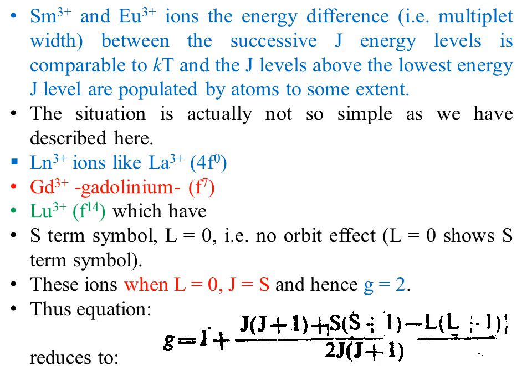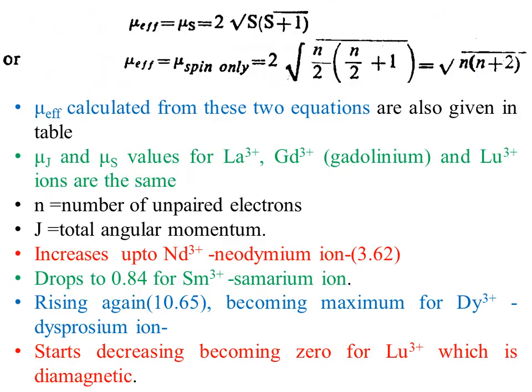These three ions have S term symbols and their total orbital angular momentum is 0, that is, no orbital effect. For these ions, when L is equal to 0, J is equal to S, hence the value of G will be equal to 0 and the above formula is reduced to the spin-only formula.